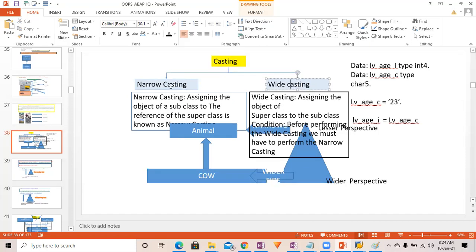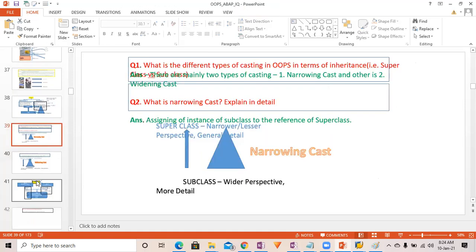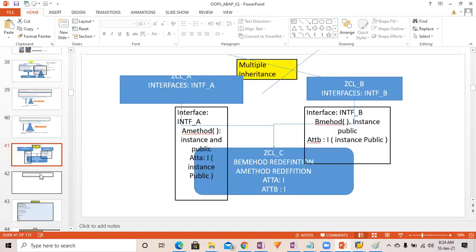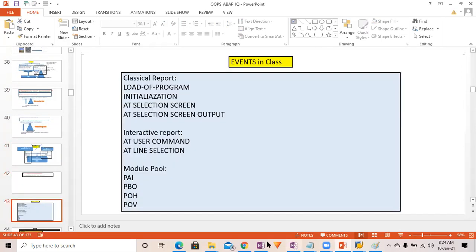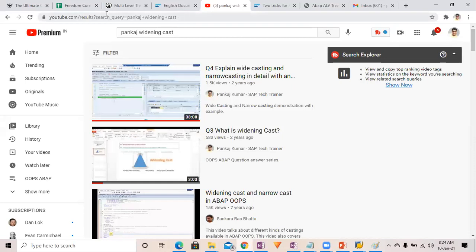Narrowing cast and widening cast are the pillar for polymorphism, so that's why it is very important. We'll see some examples tomorrow, but before that, go through the video. With this, we are going to stop our session here.